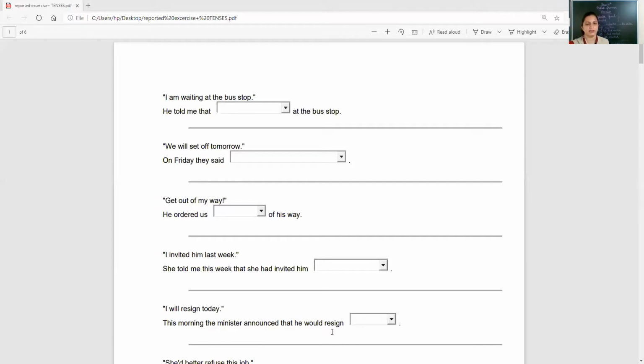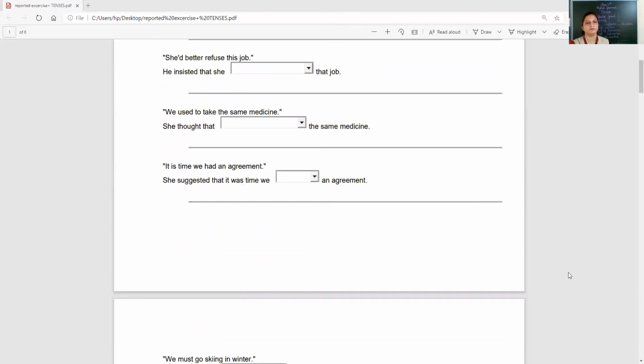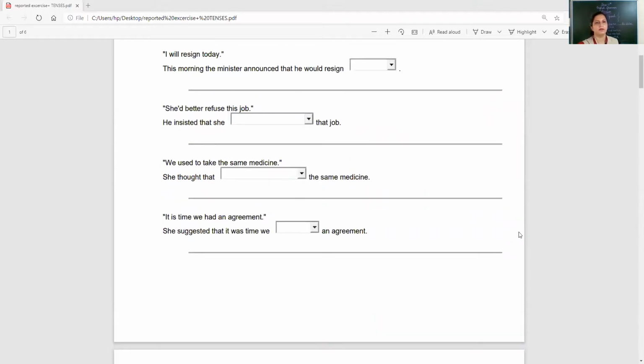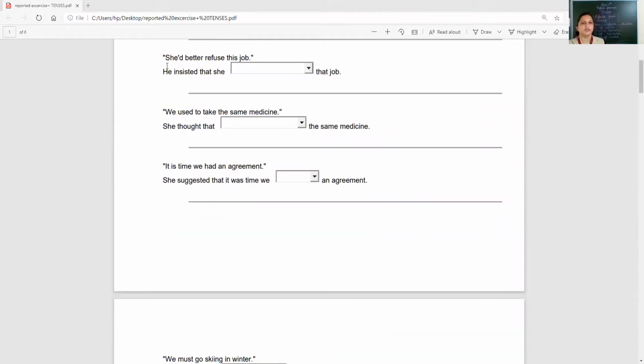Keep doing the answers yourself. Okay, now the next sentences. She had better refuse this job. He insisted that she dash that job.